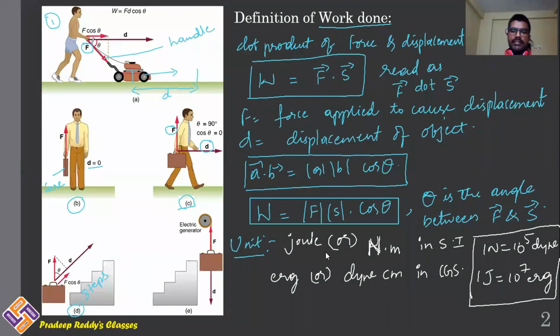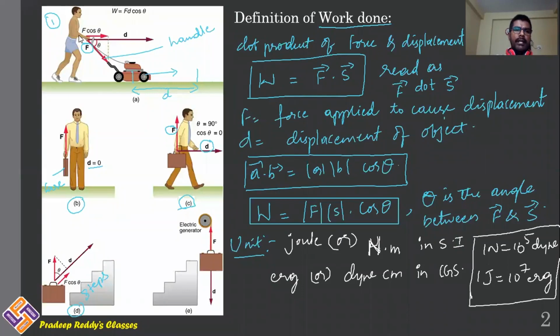Unit of work done is joule or Newton meter in SI system, and in CGS system it is erg or dyne centimeter. Relation between CGS and SI system will be 1 Newton is 10 power 5 dyne, that is for force. 1 joule is equal to 10 power 7 erg, that is for work done. Now come to these figures. Now come to this first figure.